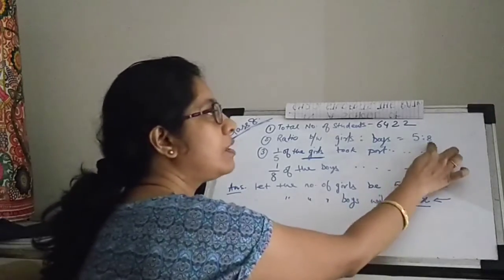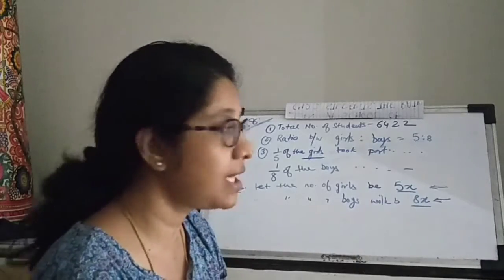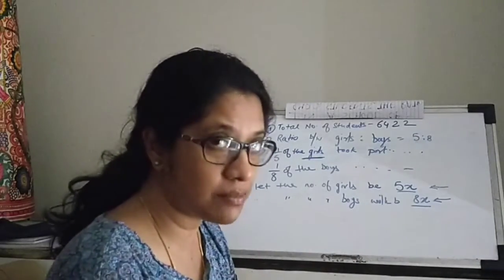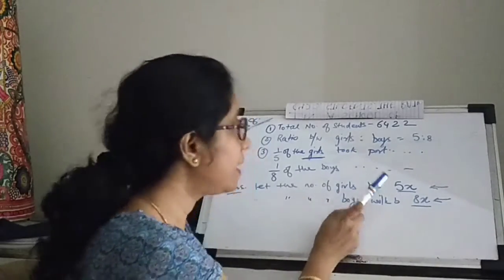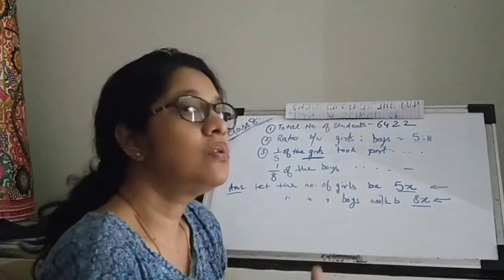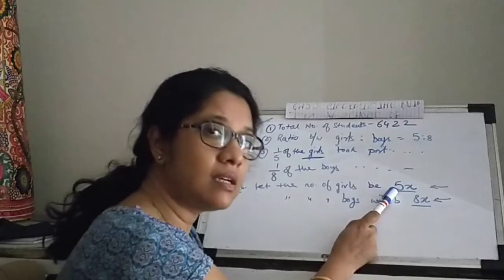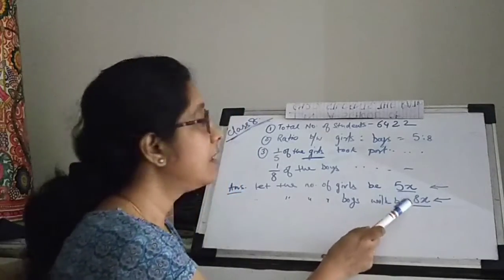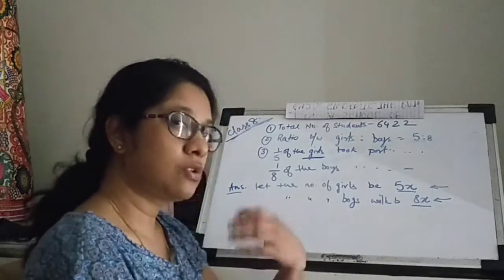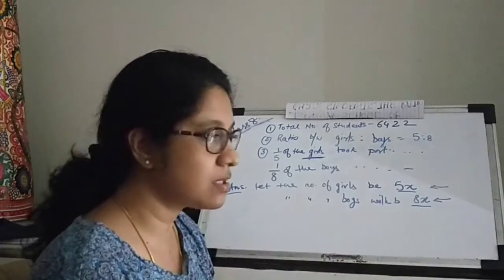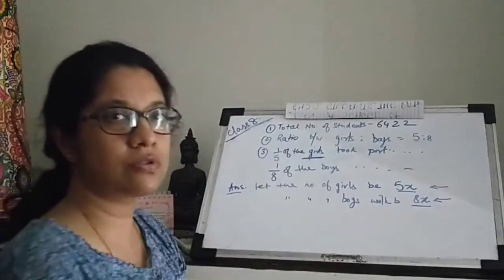Till this point we only knew the ratio between the girls and the boys, and had no idea about the exact numbers. At this point we are converting the given ratio to the number of boys and girls. The total number of girls and boys together make up the total number of students, which is 6422.